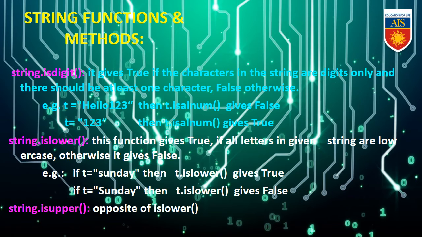Example, if t equals "sunday", then t.islower() will give true because sunday is in lowercase only. If t equals "Sunday", then t.islower() will give false. string.isupper will give just the opposite result of lowercase. Over here it will check whether the characters in the string are capital.